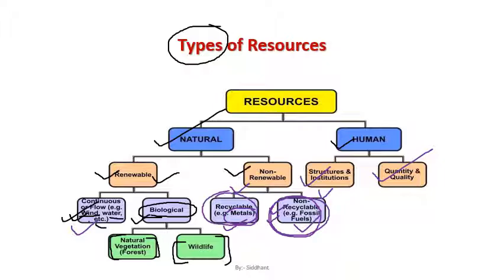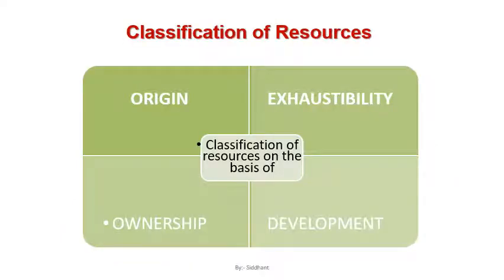The human, in terms of resources, is basically humans who are used as resources in terms of their strength and their numbers. They are termed as human resource. Quantity and quality: quality is basically their skill, the kind of knowledge they have. All right, now next is the classification of resources.